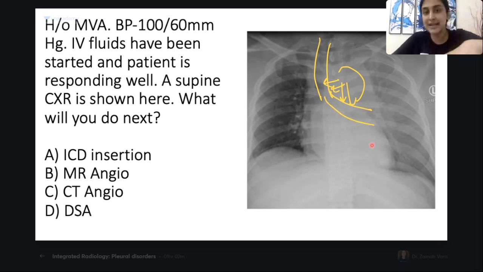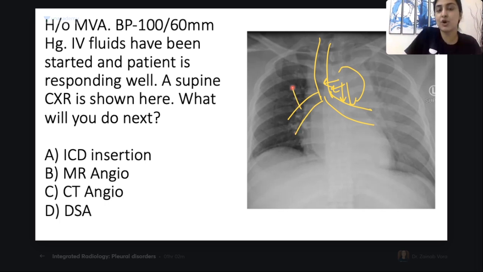The trachea is shifted to the opposite side and the left main stem bronchus is pushed down. When such an arrangement happens, the right main stem bronchus is pushed up. It's confusing, but I hope you are understanding. Because of the traction, the right main stem bronchus is pushed up. Okay, is this clear? And what about the esophagus? The esophagus will also be pushed to the right side.